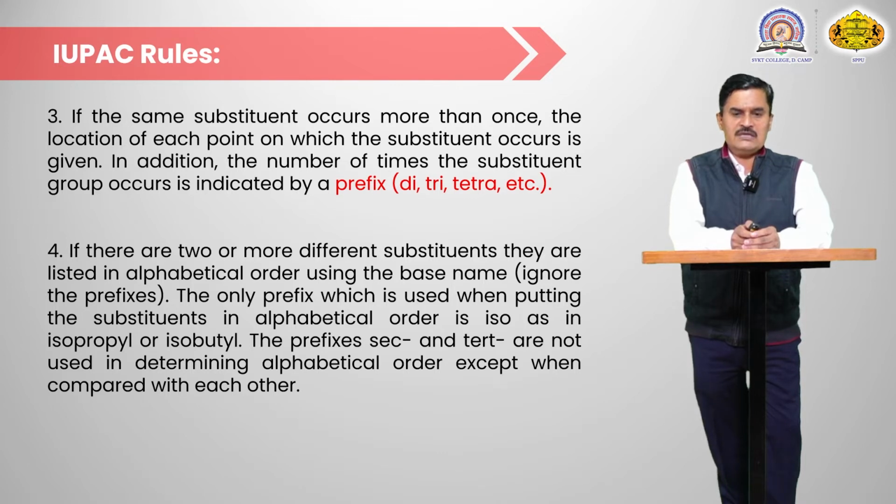Only the base name is used when putting the substituents in alphabetical order. The prefixes, for example secondary and tertiary, are not used in determining the alphabetical order, except when compared with each other. So if more substituents are present in the molecule, then the numbering of the substituents must be from the lower side, and all the substituents must be smaller ones.